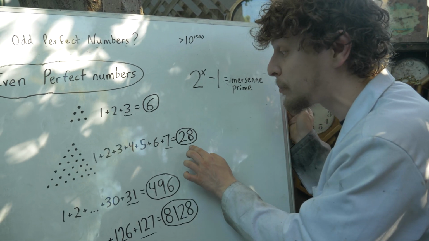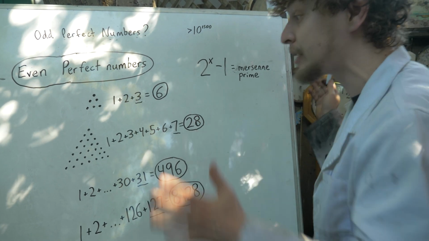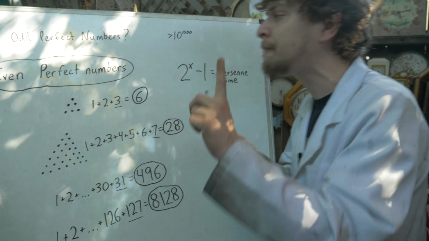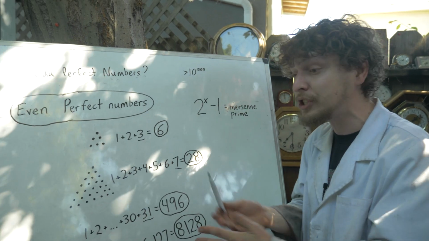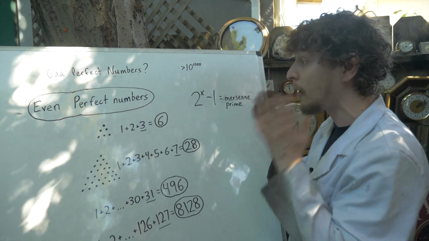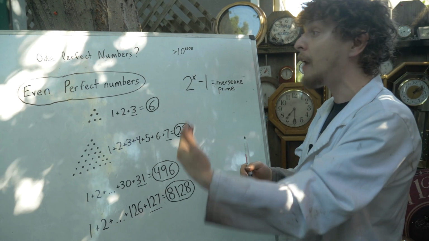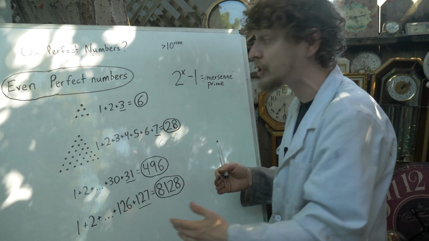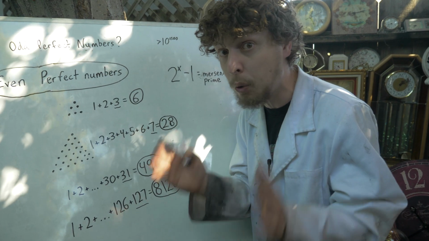And these Mersenne primes turn out to have a 1-to-1 correlation with even perfect numbers. For every even perfect number, there is 1 corresponding Mersenne prime, and vice versa. This means that like we found 51 even perfect numbers, we've found 51 Mersenne primes. And if we ever find one more of one of them, it's one more of both of them. And if we ever prove that one of them is a finite or an infinite series, it will prove that about the other as well. But those are unsolved questions.